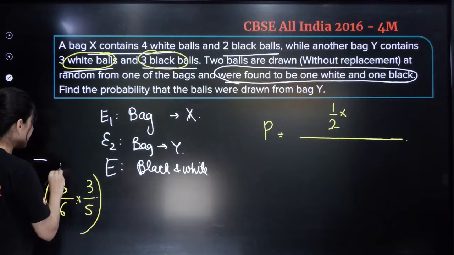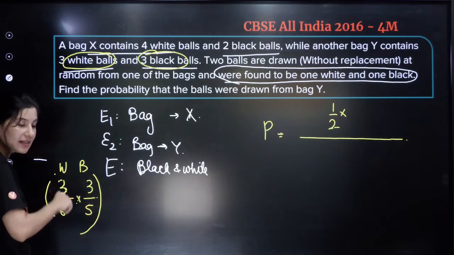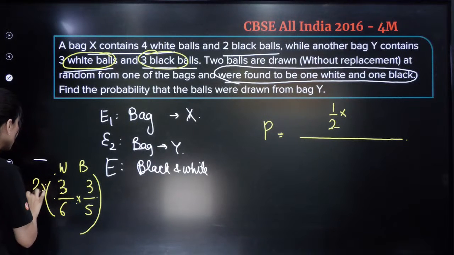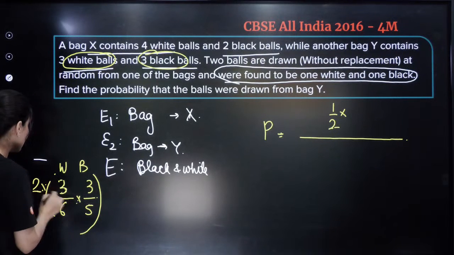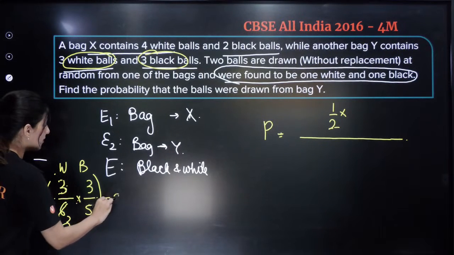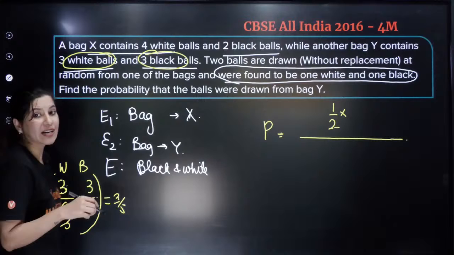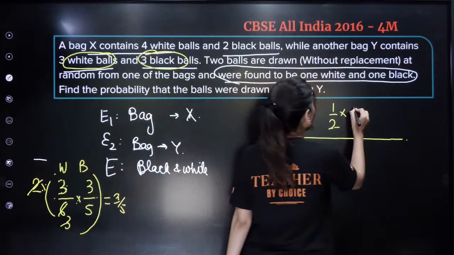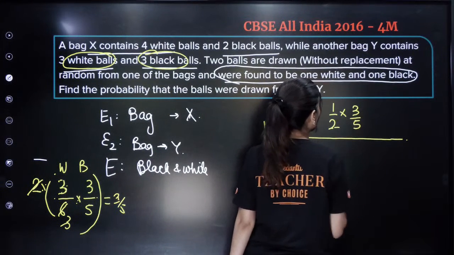And this is what? White, black. It can happen that the next thing can happen. So 2 multiply this, because another thing will be black and white. So you are going to get what? So this is 3 and so 3 by 5. 3 by 5 is the probability of getting 1 white and 1 black from bag Y.